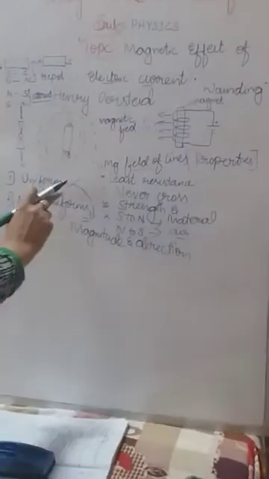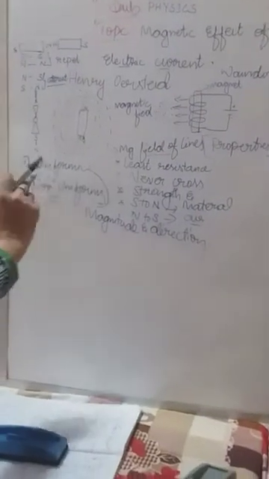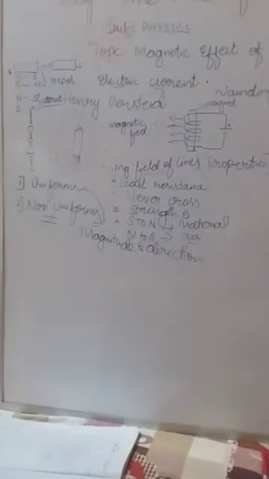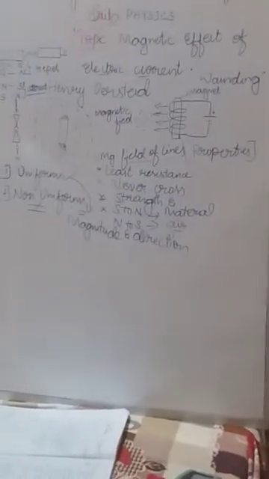Keep in mind, if both are equal, it is uniform; if both are unequal, it is non-uniform. For this, the magnetic field creates concentric circles, and one experiment was done by Oersted, called the concentric circle experiment.